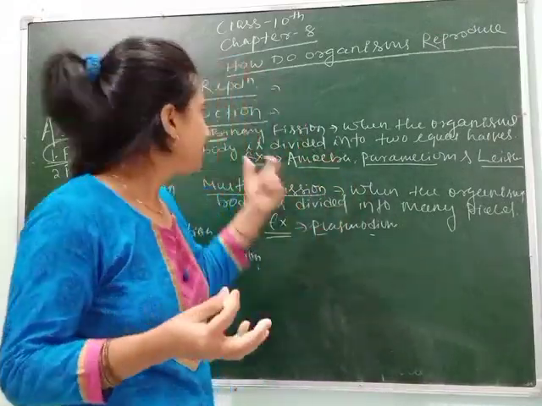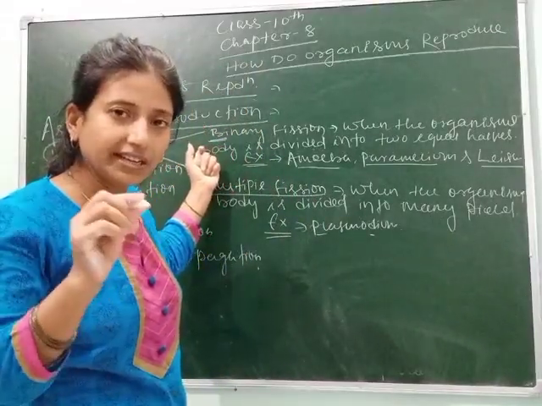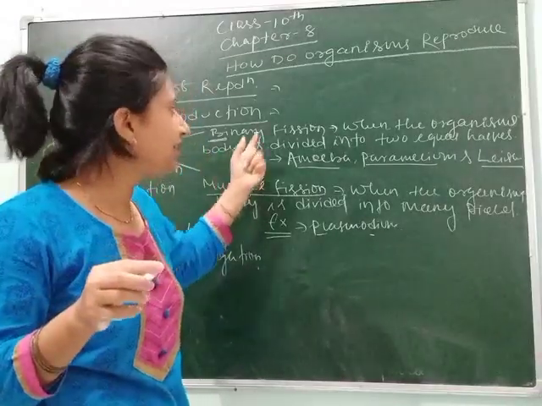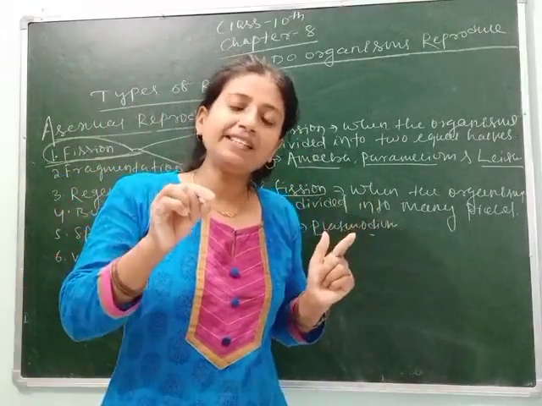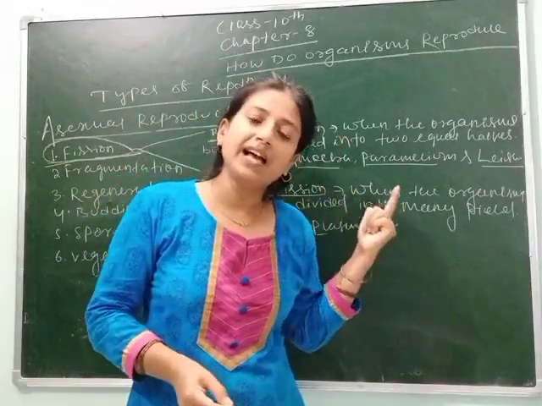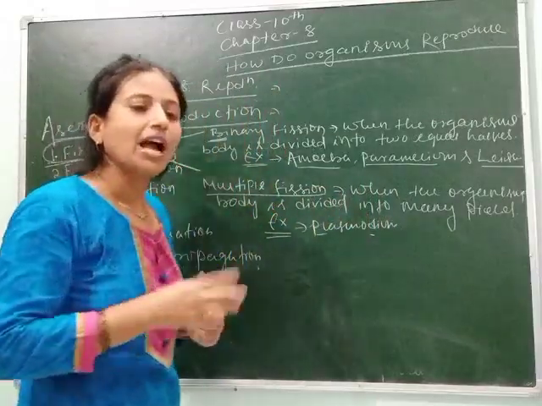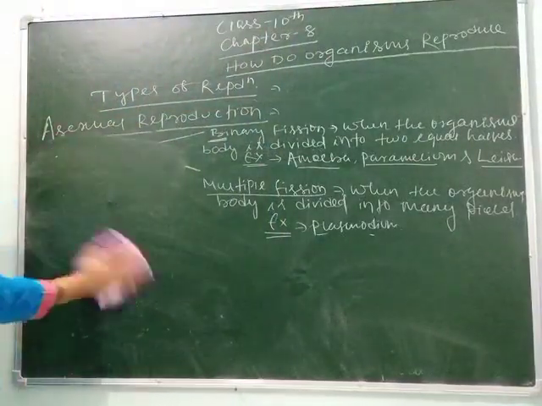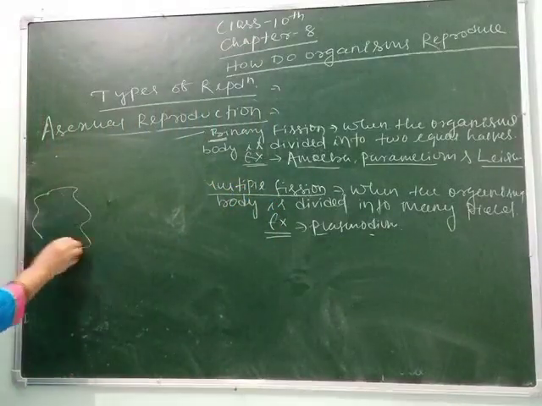So let's start with the binary fission mode of reproduction. Here fission means splitting, and fission is again divided into two types: one is binary fission and another is multiple fission. In binary fission, the organism's body is divided into two halves and each grows as a new individual. This can be seen in amoeba, paramecium, leishmania, etc. So now let's understand through a diagram how amoeba reproduces by binary fission. Students, let's see and try to understand the diagram. This is the diagram of amoeba.